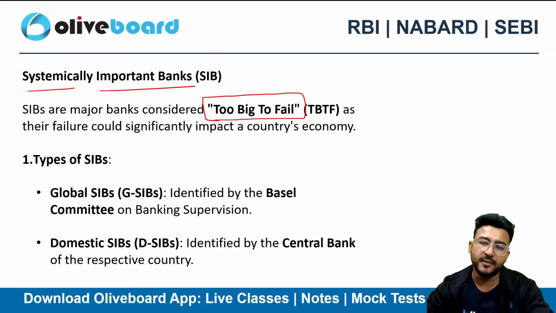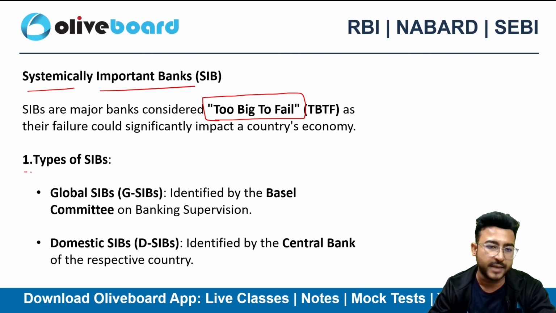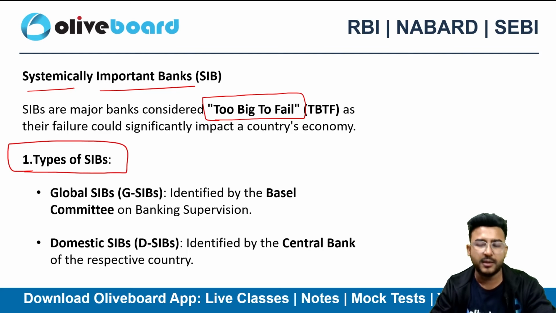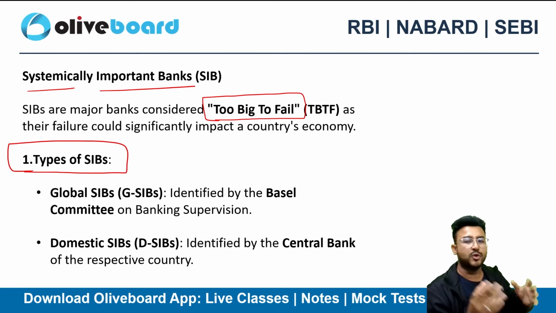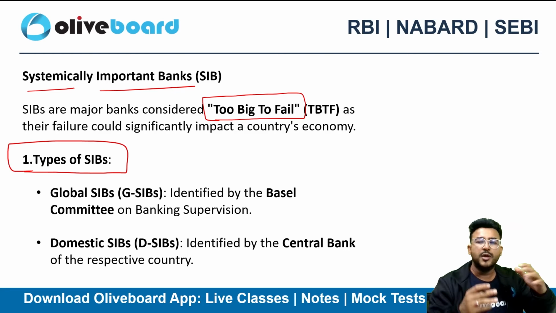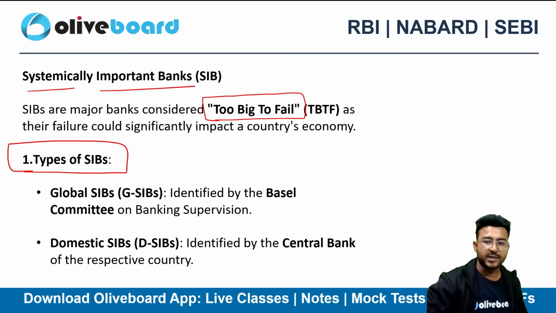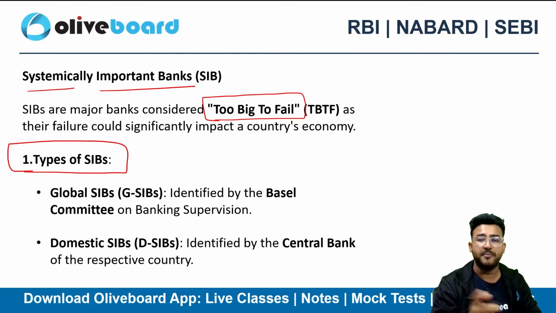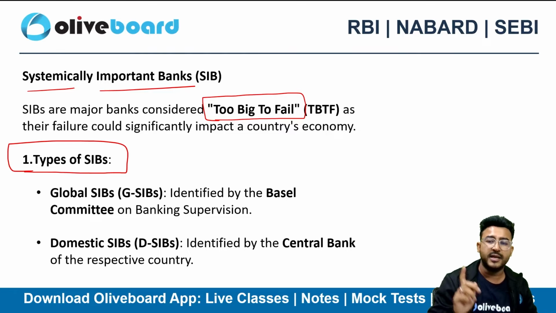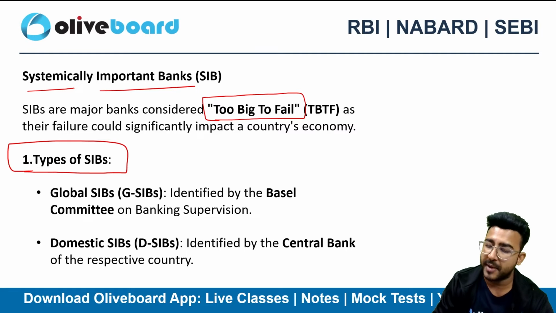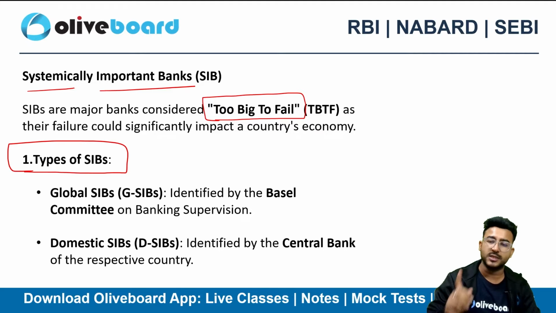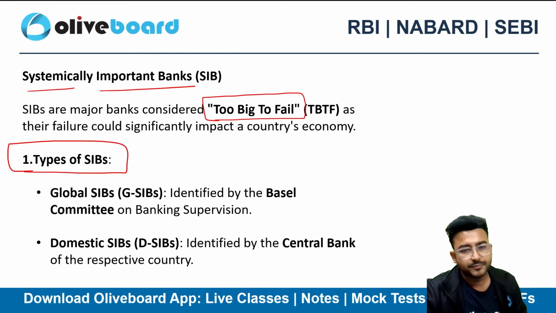So because of that, there are two types of SIBs, and that's why we classify the SIBs. We should know that these entities are too big to fail, and if they go down, if they fail, it will lead to a widespread impact, not just a country-specific event, but it will impact all the financial institutions of the whole world, right?